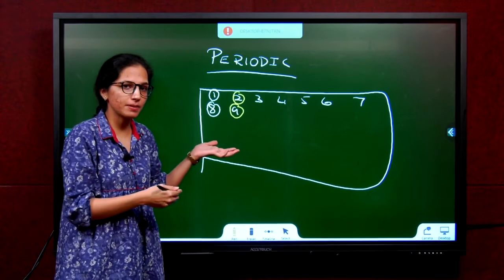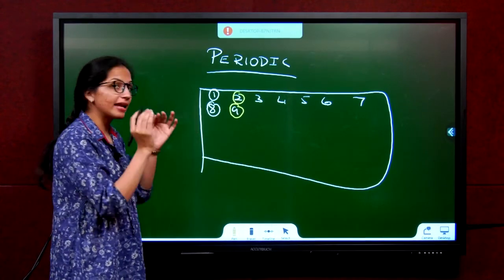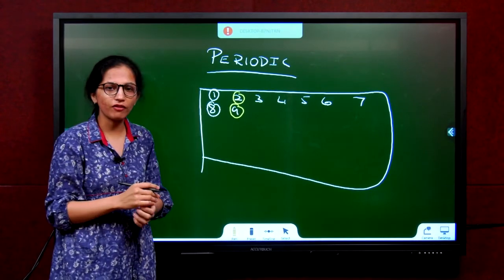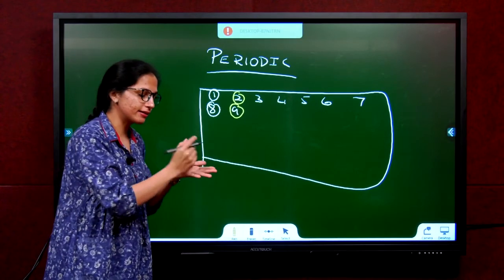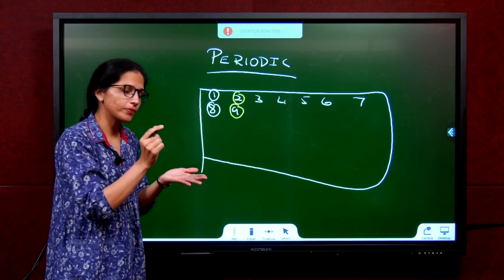The property is periodically repeating. The interval of 8 is not changing. Suddenly the repetition is not happening at 5. So the interval of repetition is the same.